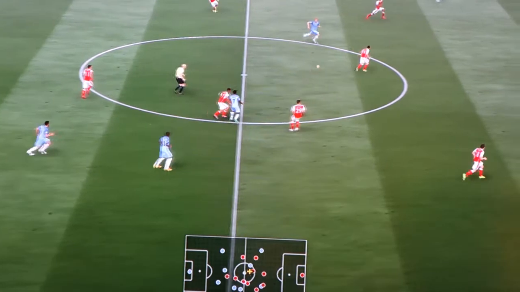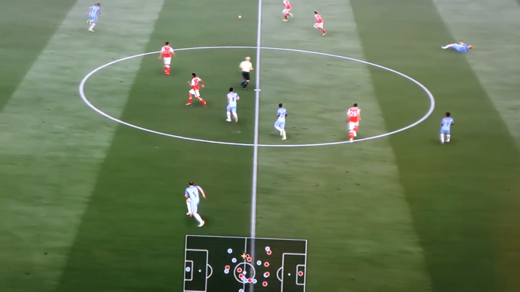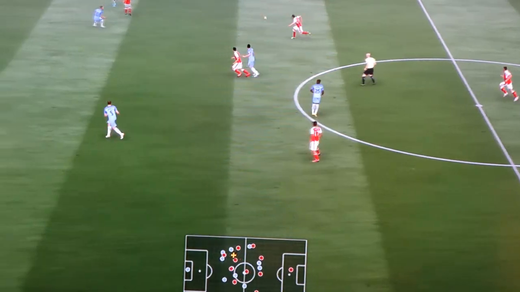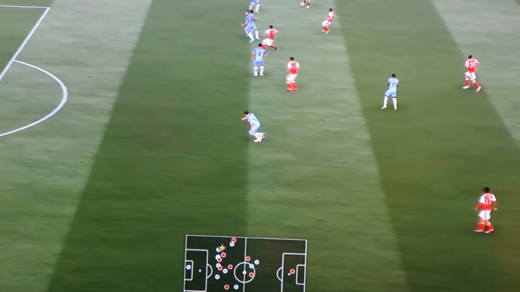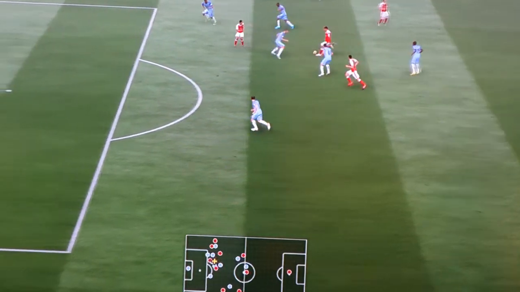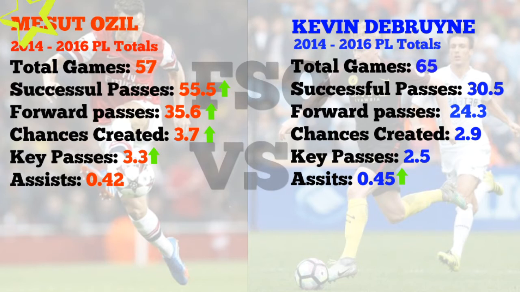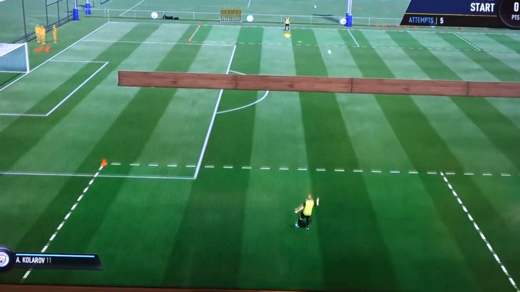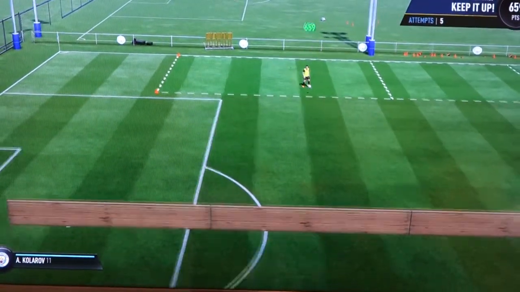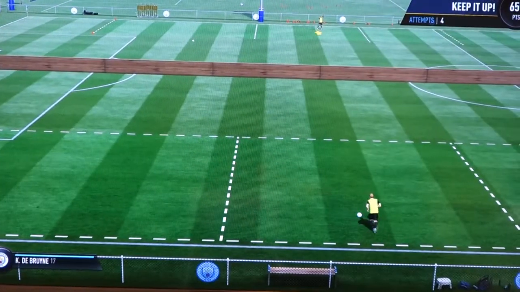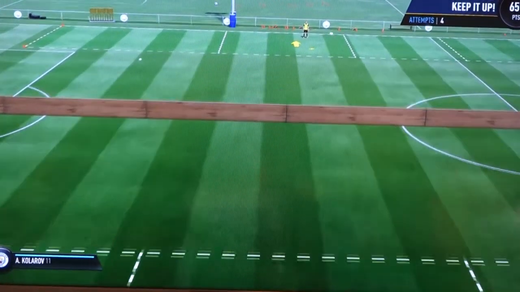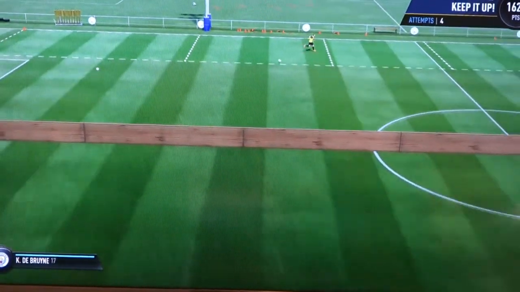So, to answer the question, is he the better player? Well, yes, in terms of midfield, I would say Ozil is the better midfielder than Kevin De Bruyne. Kevin De Bruyne did excel in defense and attacking contribution, but when it came to the midfield, Ozil completely dominated. If Kevin De Bruyne was a bit closer in terms of his stats, in terms of his successful passes, forward passes, chances created, and key passes, then maybe, just maybe, I would have given it to Kevin De Bruyne, because in terms of midfield, he's still comparable. But Ozil had played fewer games and still outshined Kevin De Bruyne in all those areas. Yes, De Bruyne got a bit more assists, but I think that's more due to the fact that he's played more games.